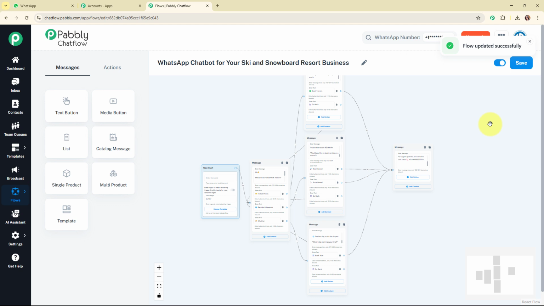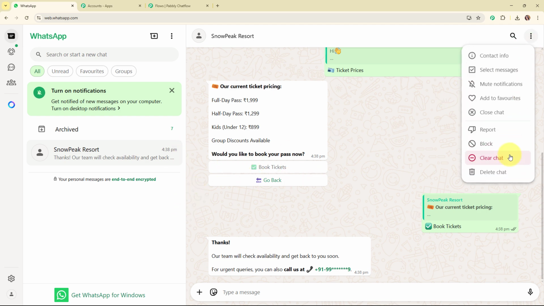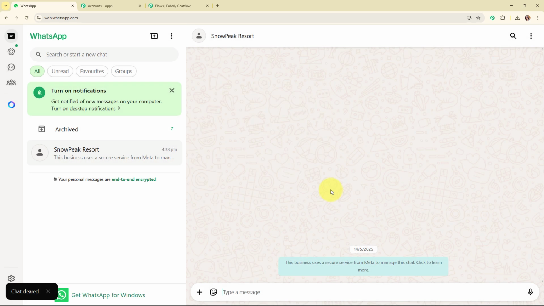Alright, so now after saving the flow, let's test the chatbot that we just created by simply sending a WhatsApp message to my WhatsApp chat once again. So for that, let me take you back to my WhatsApp. Alright, so this is my WhatsApp, and now here firstly I'm going to clear this chat to start it from scratch. Alright, so let's suppose that again I'm a customer over here, and here I'm going to drop a text as, I want to book ticket.